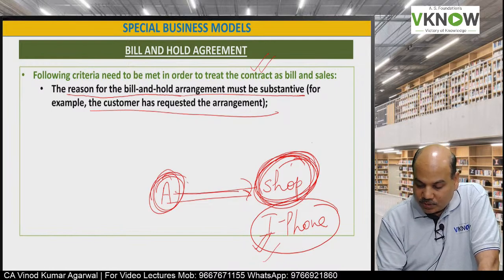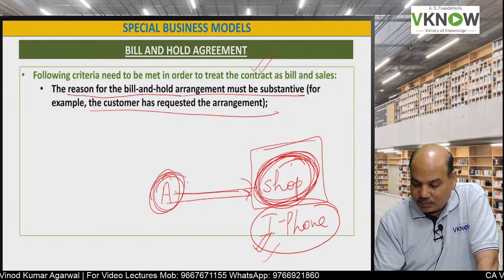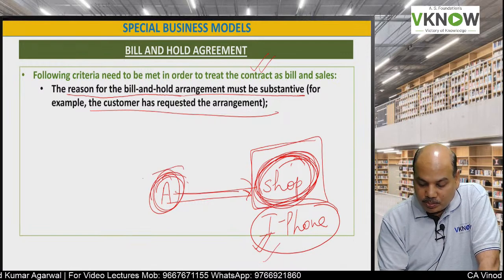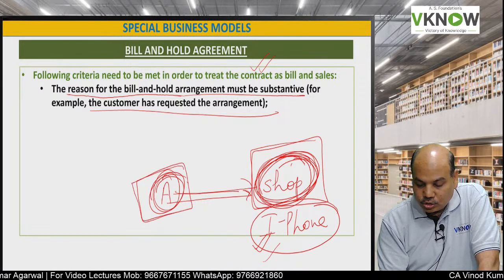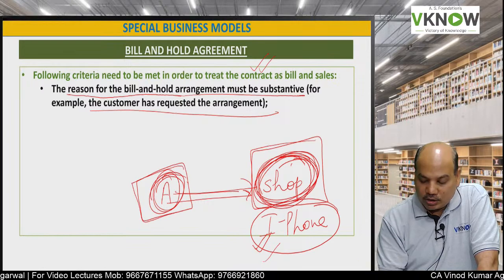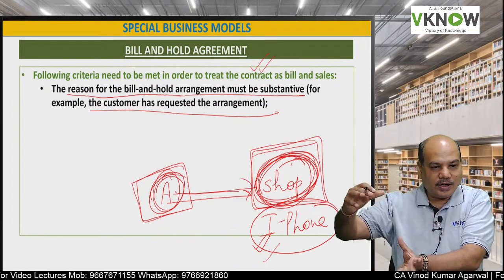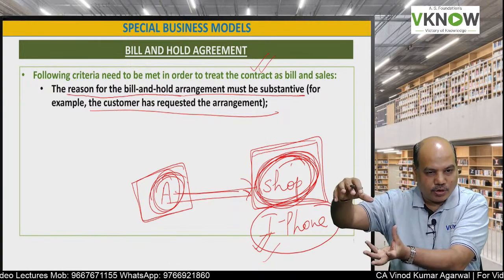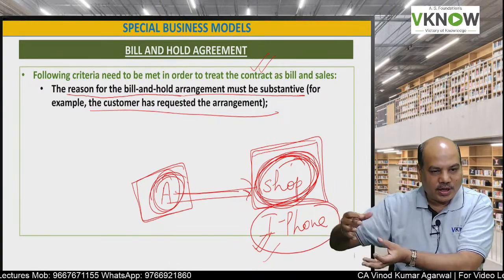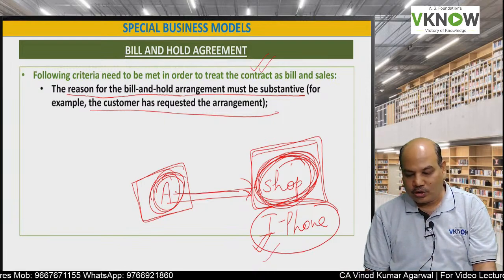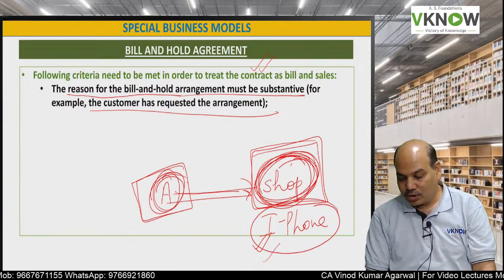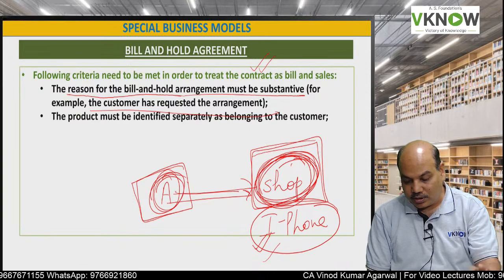Sometimes A has purchased some interior designing product from the shop, but his office is not yet ready where he can install it. So normally he asks the shopkeeper to please keep this interior decorating item with you, and once my office is ready, I'll take it from you. So then it is substantive. Customer has requested the payment.